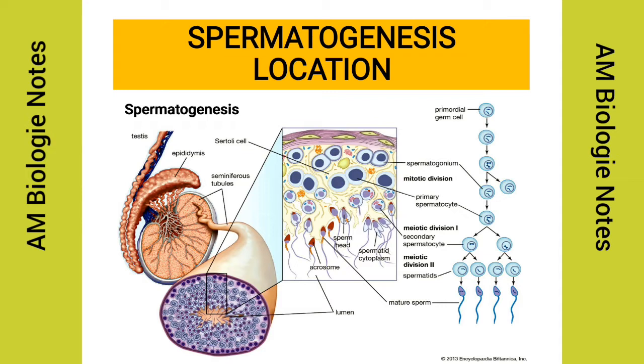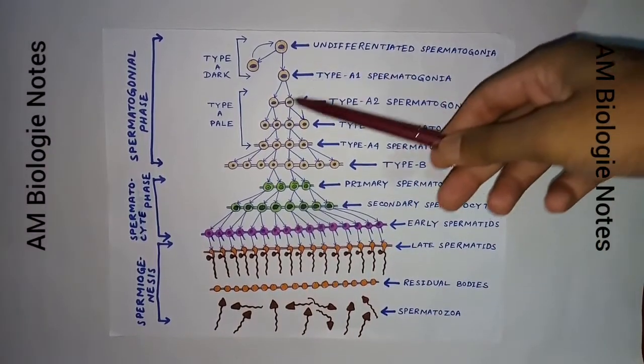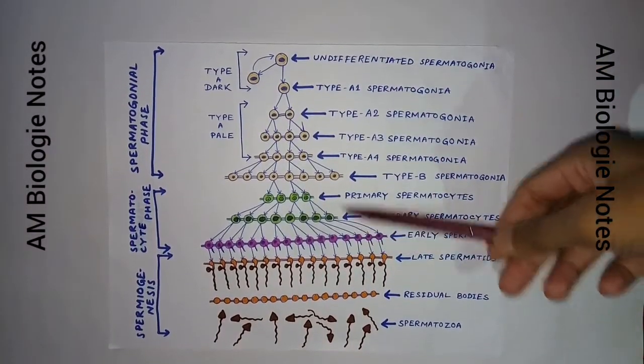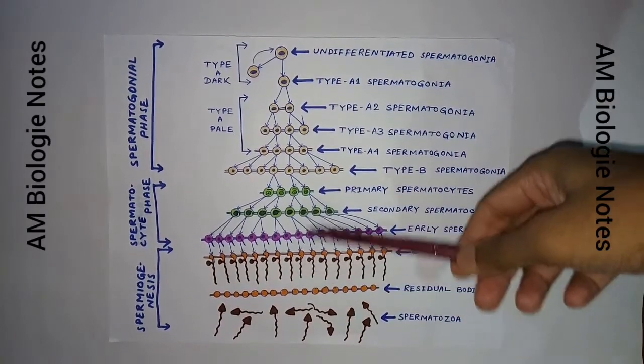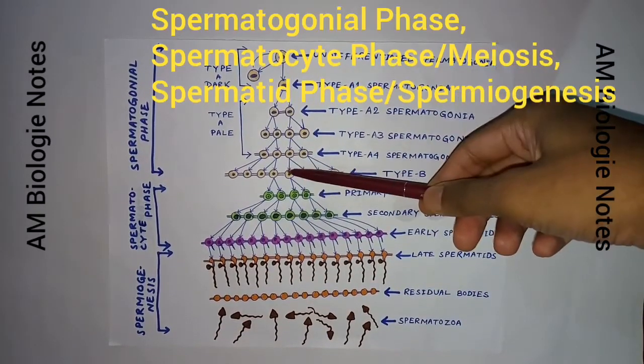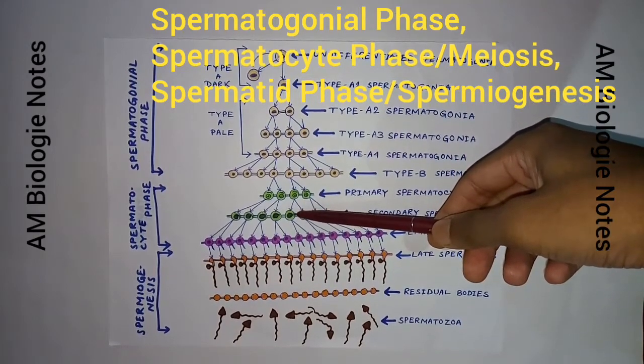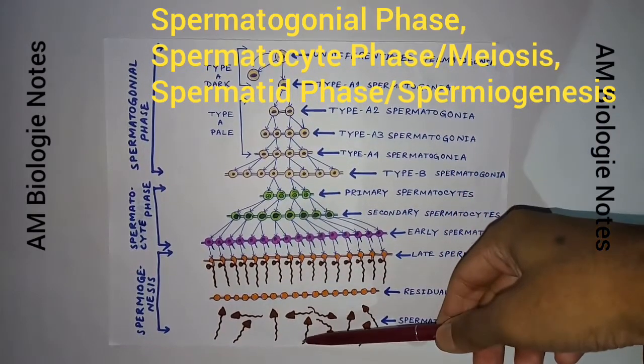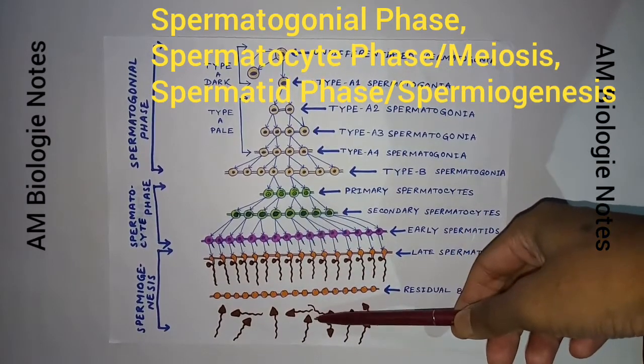The epithelium of the tubule consists of a type of cells known as Sertoli cells, which are tall, columnar type cells. In between the Sertoli cells are spermatogenic cells, which differentiate to sperm cells or spermatozoa. This is a diagram showing the spermatogenesis process in the male human body. The process is divided into three phases: spermatogonial phase, spermatocyte phase or meiosis, and finally spermatid phase or spermiogenesis.